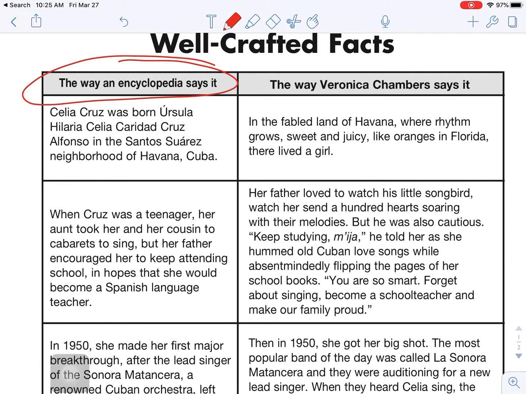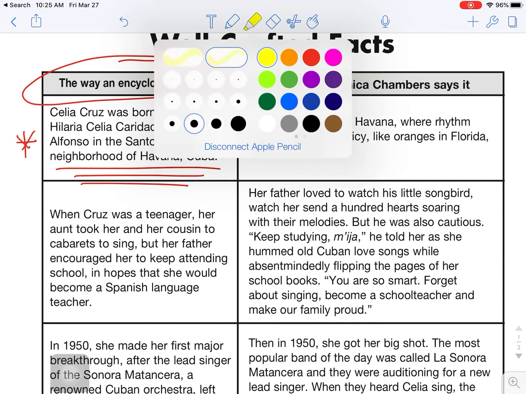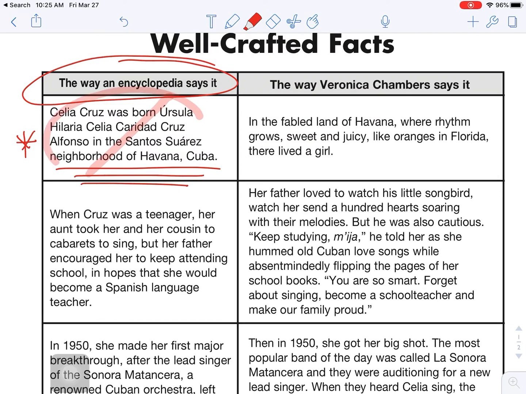And you wrote down, let's say you wrote down this fact, or this is what you thought was important. So in this case, it says Celia Cruz was born Ursula Hilaria Celia Caridad Cruz Alfonso in the Santos Suarez neighborhood of Havana, Cuba. All right? You're not going to write this exact sentence in your paper. That's called plagiarism. We do not plagiarize. We do not plagiarize. What we're going to do is we're going to rewrite that sentence.